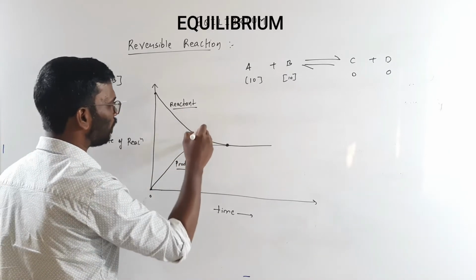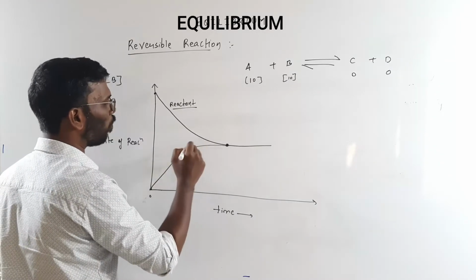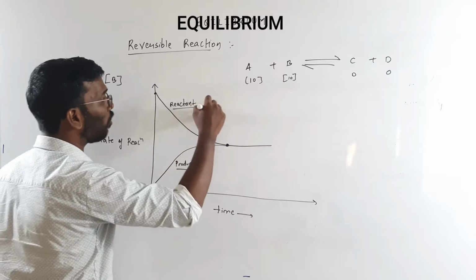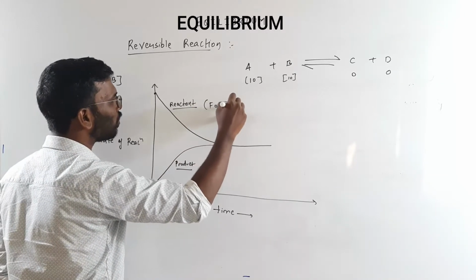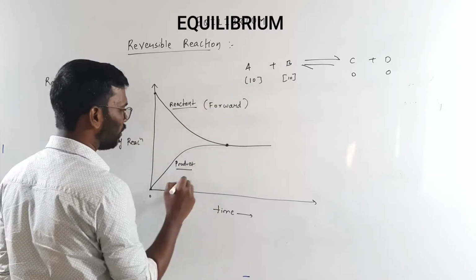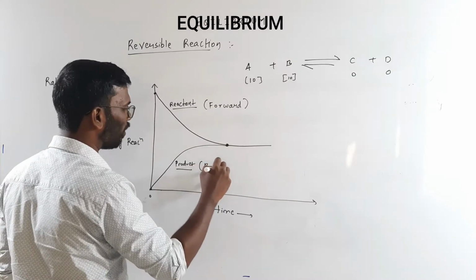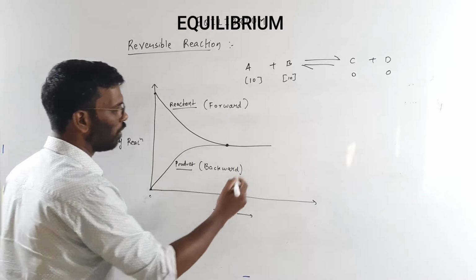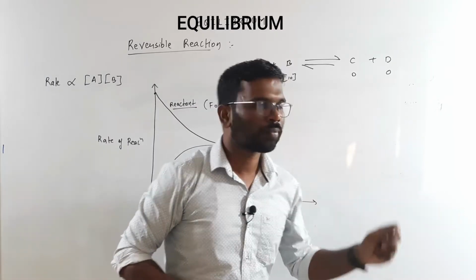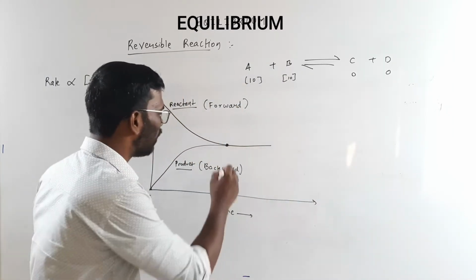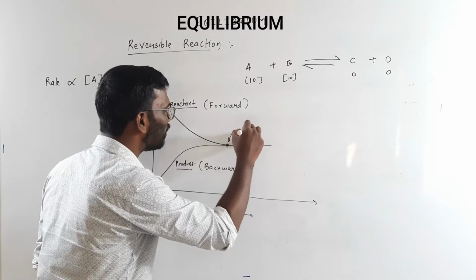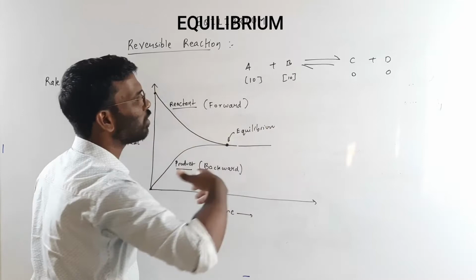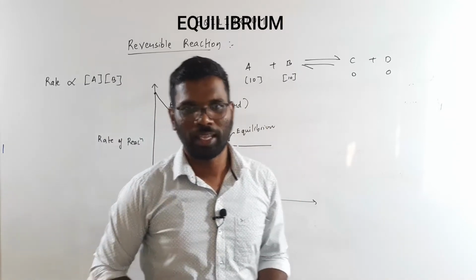So this is the rate of the product and this is the rate of the reactant. This is the rate of the forward reaction and this is the rate of the backward reaction, this curve. So at this point I can say that it is in equilibrium. From here, the reaction started to be in equilibrium.